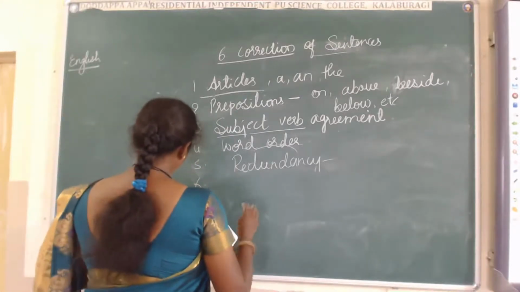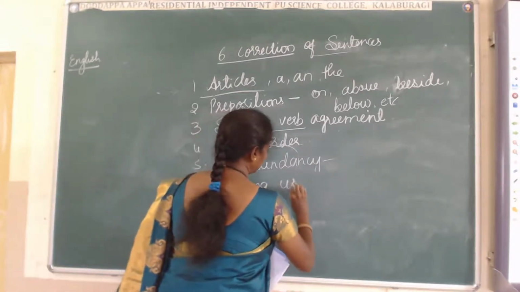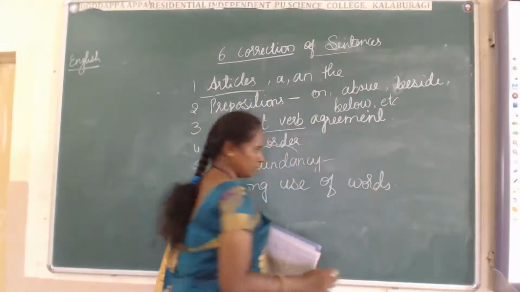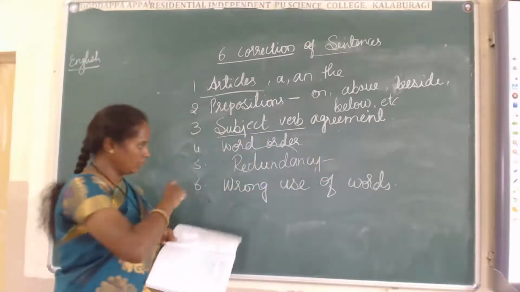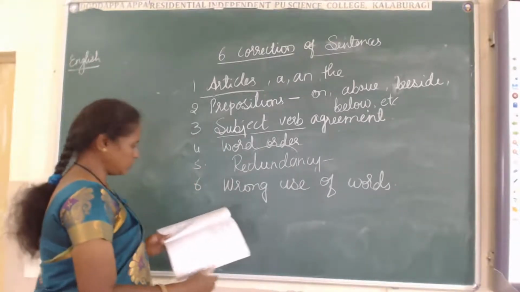Sixth one. Wrong use of words. Sometimes while writing, we use wrong words. What are those wrong words? I will tell you.